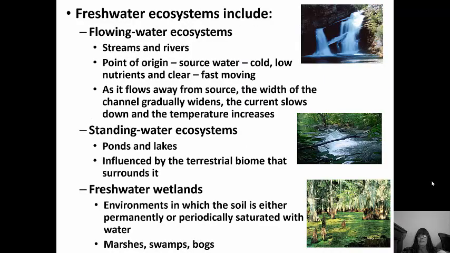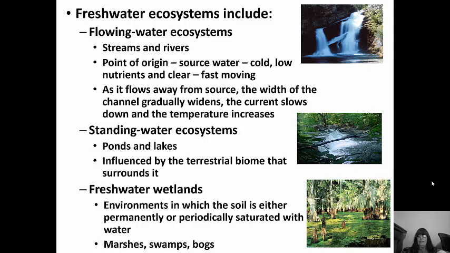Freshwater ecosystems include flowing water ecosystems like streams and rivers. The point of origin is called the source water. It is cold, low in nutrients, clear, and very fast moving. As it flows away from the source, the width starts to widen and the current starts to slow down and the temperature is able to increase.